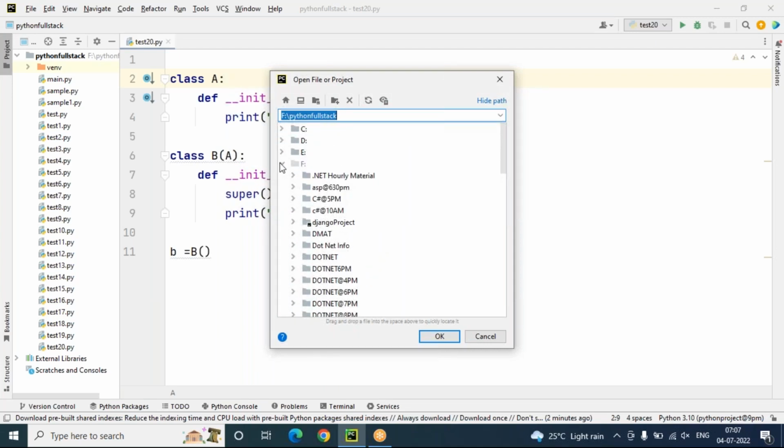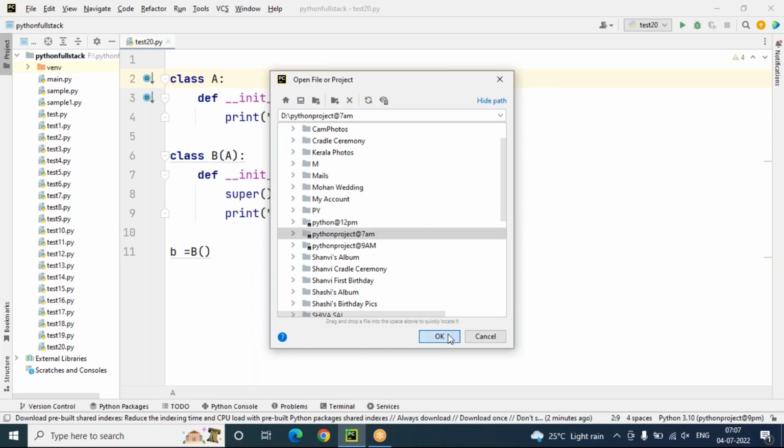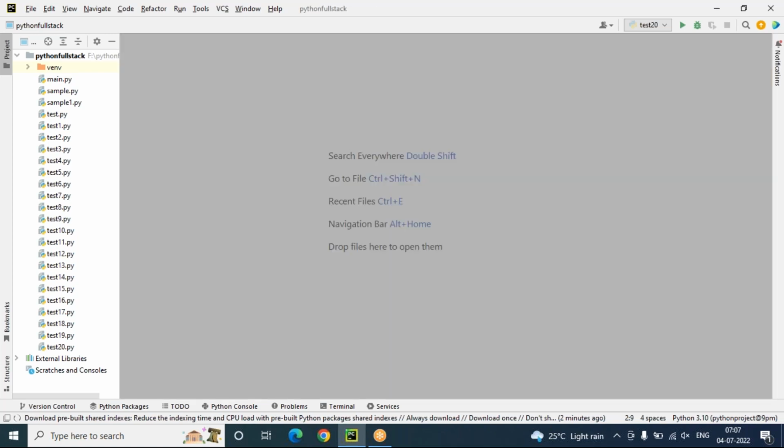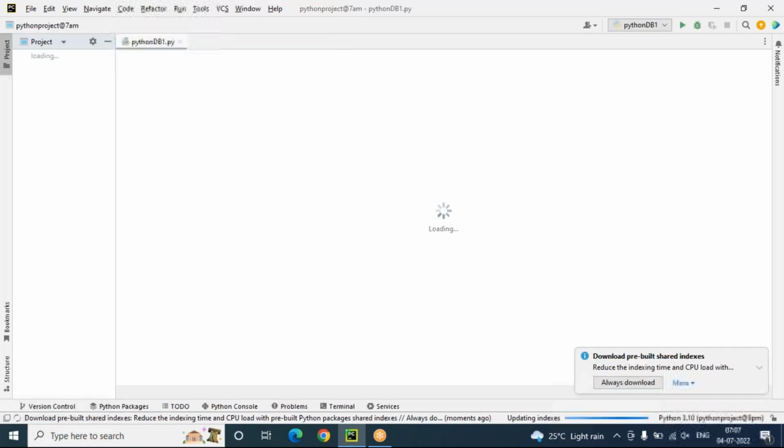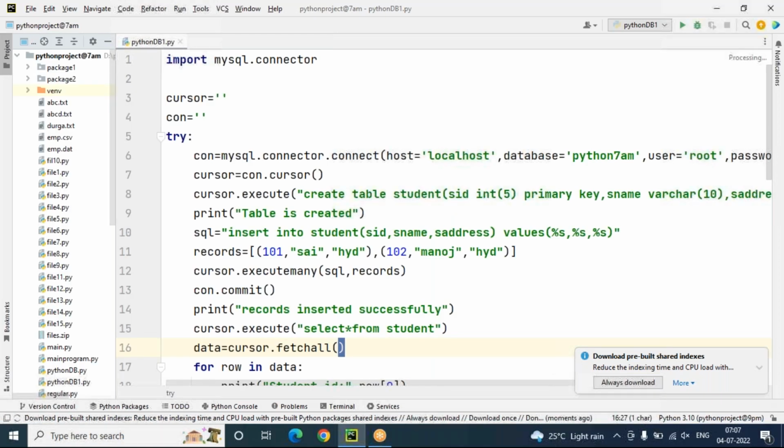Right, let's start today's session. In the last session, we discussed database connectivity programs using Microsoft SQL Server, using MS SQL, as well as using MySQL.